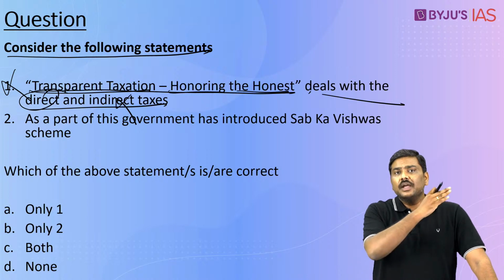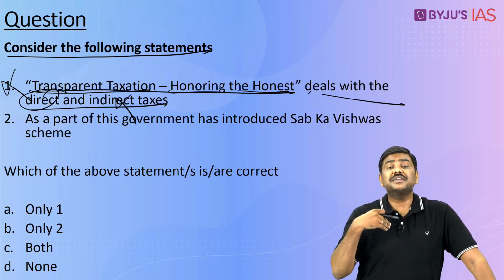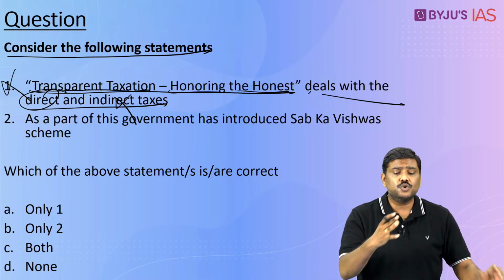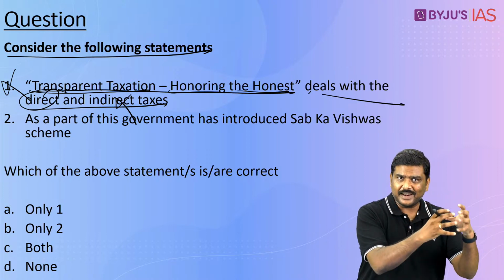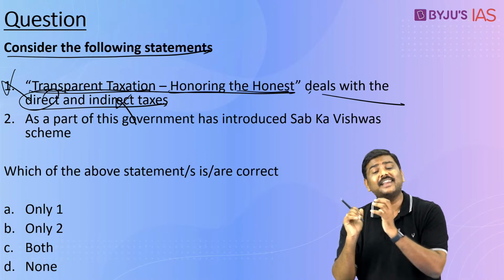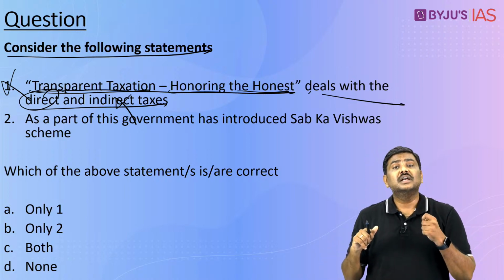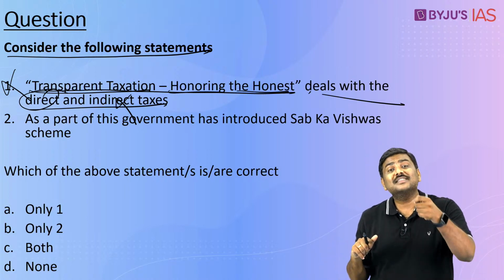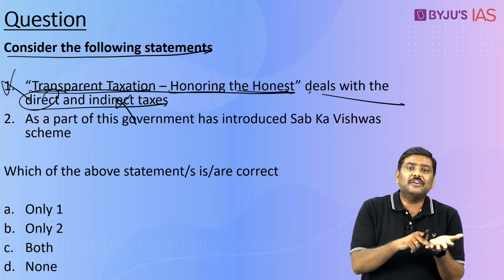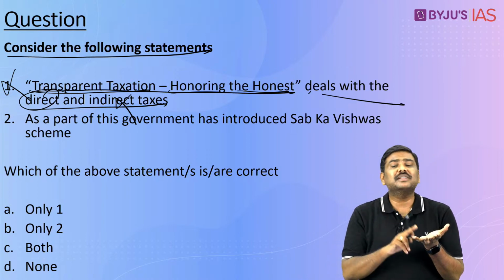Please understand, in the last couple of years, the government has introduced many of these particular reforms to address the issues both in case of direct taxes as well as indirect taxes. For example, there was a scheme by the name Sabka Vishwas. There was one more scheme, Vivad Se Vishwas, right? We have introduced a transparent taxation methodology.